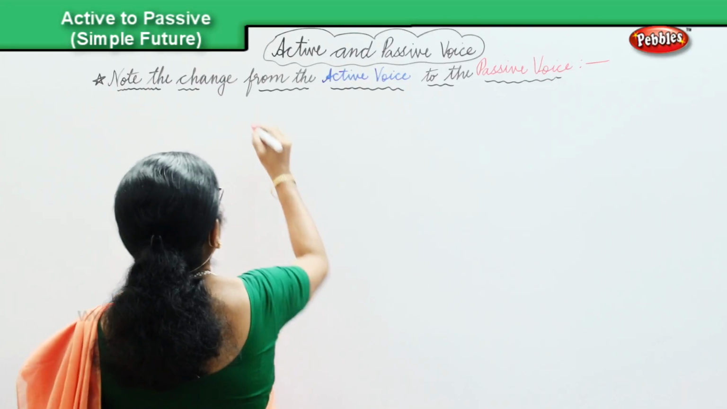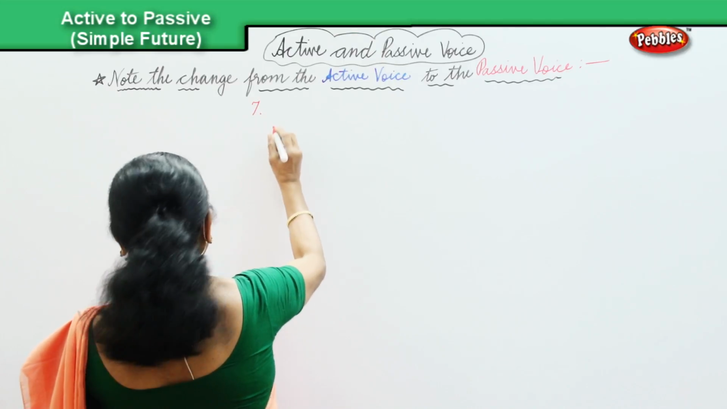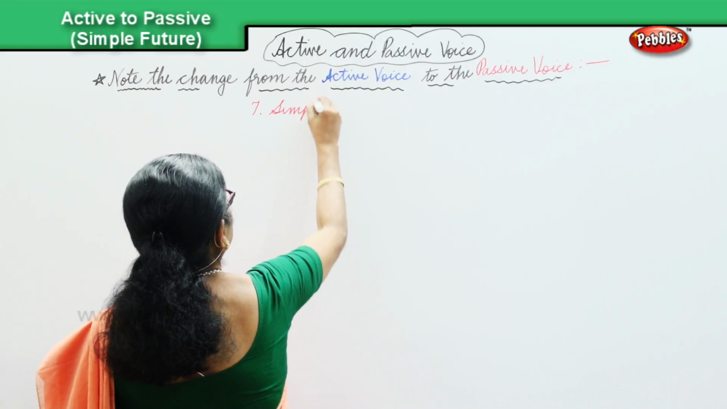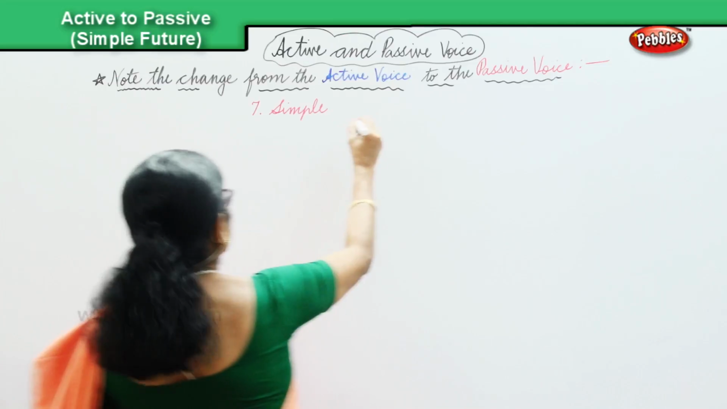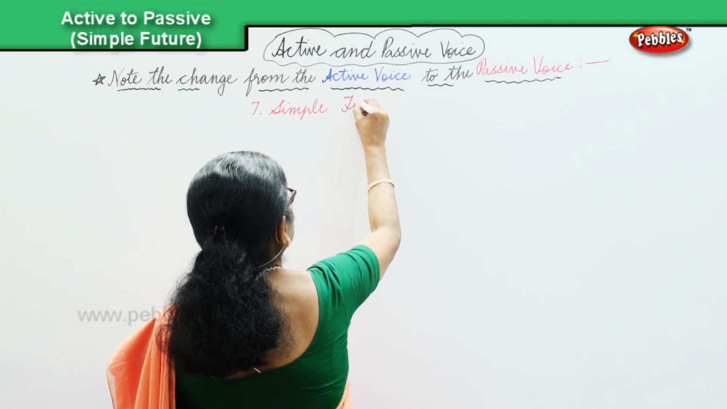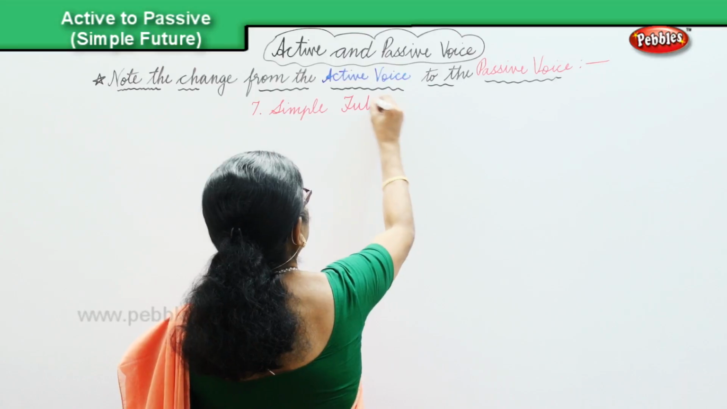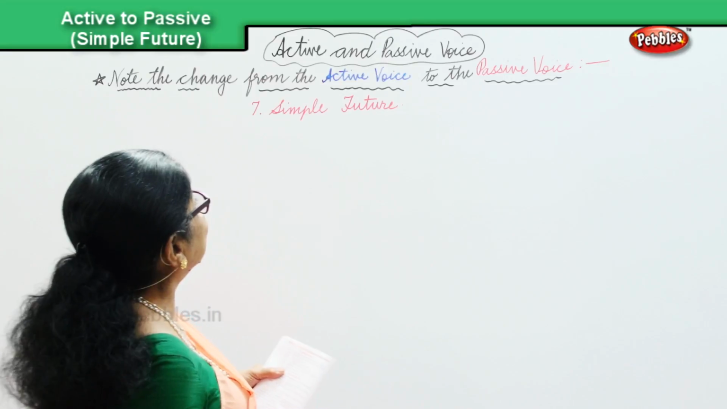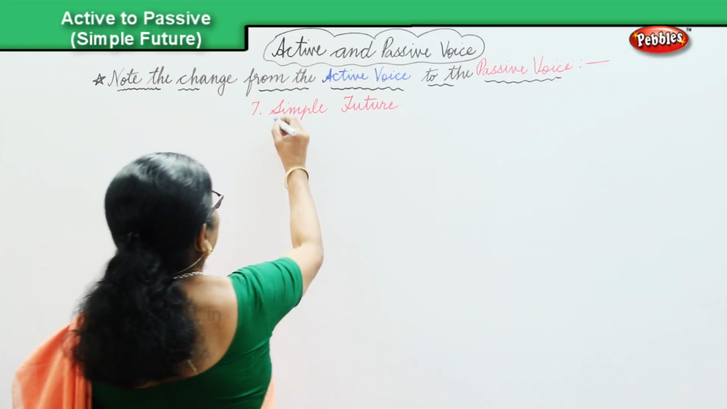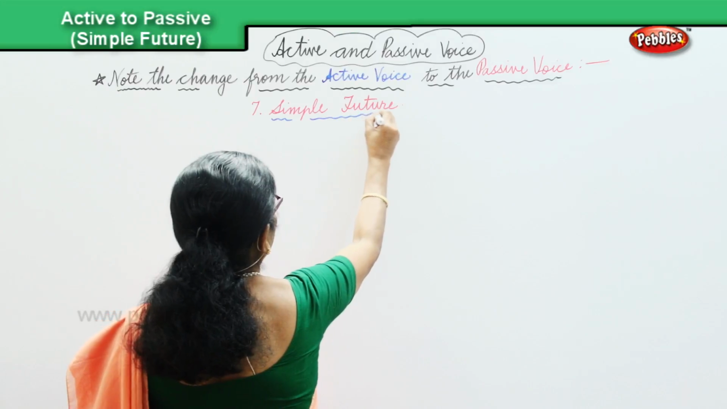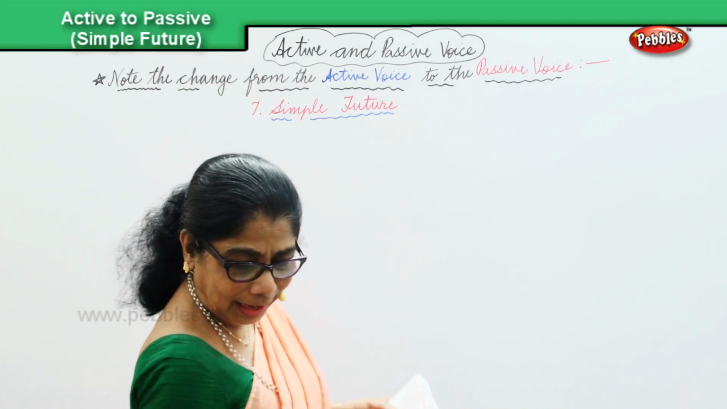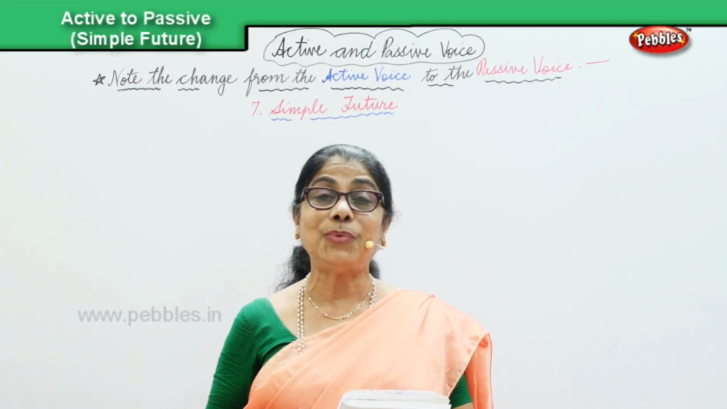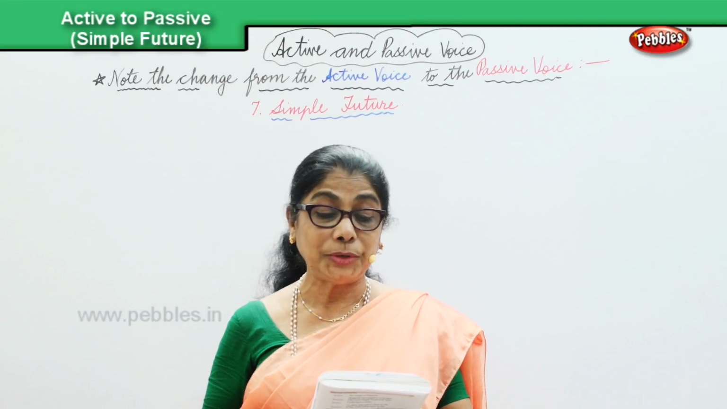So the seventh one we are doing. What's the seventh one? Simple future. We're doing the simple future tense, and then we will look at the changeover from the active into the passive voice. Now let's do the sentence. I have here a couple of sentences for us to look at the simple future in the active voice, and then we will look at the changeover too.